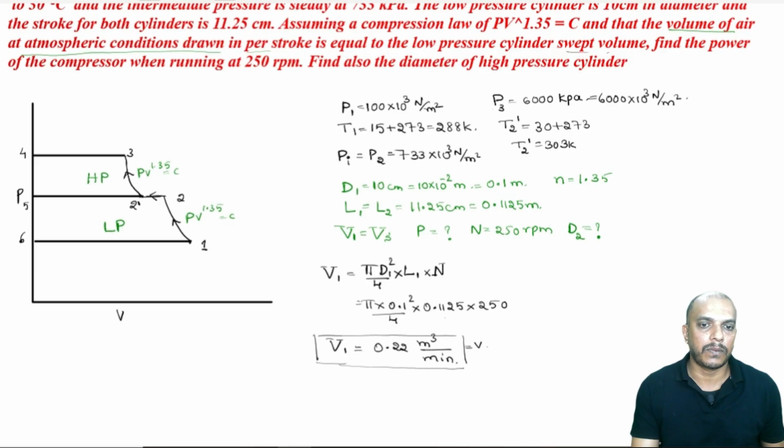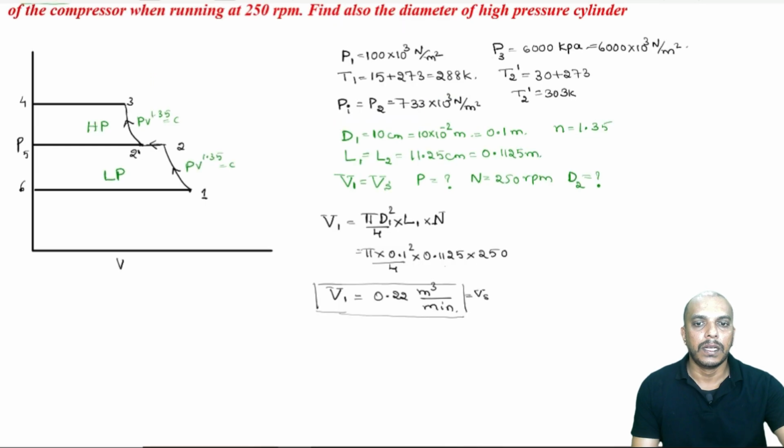So, this is the swept volume at the entry. All right. Now, the same swept volume. Now, we can use this to find out mass handled at initial condition. So, P1 V1 is equal to MRT1, let us use this equation.